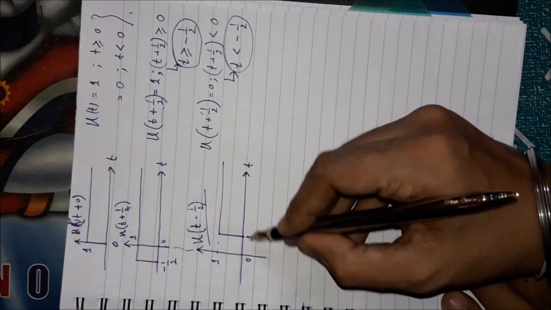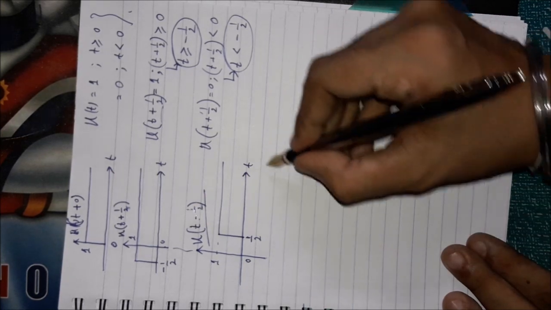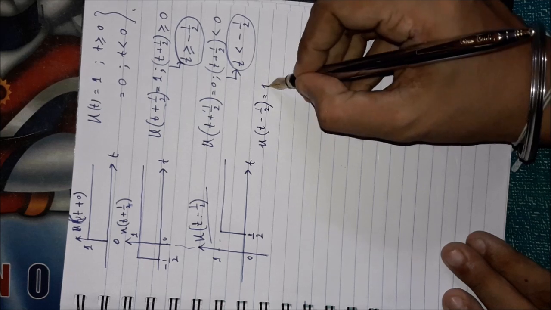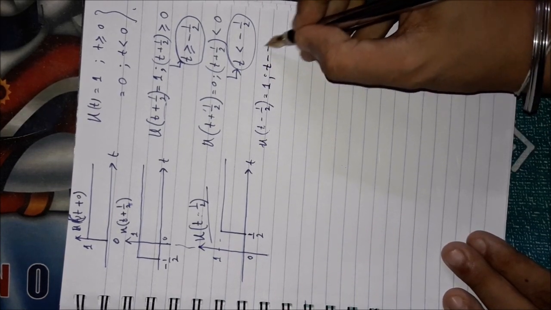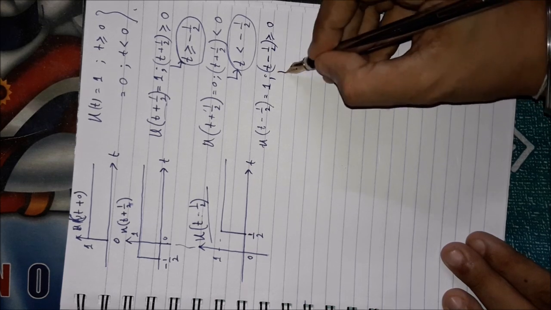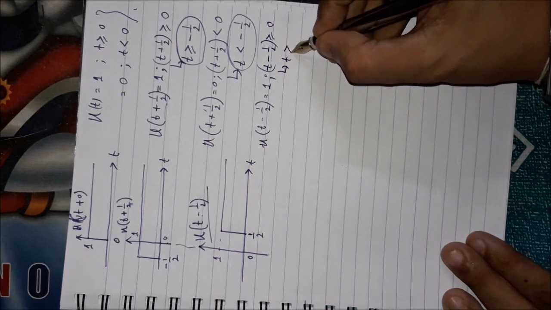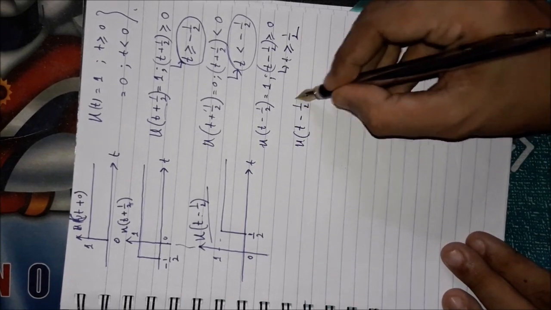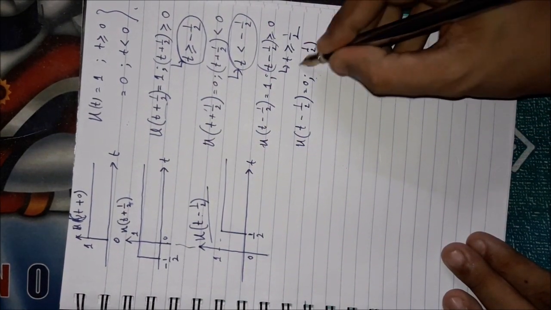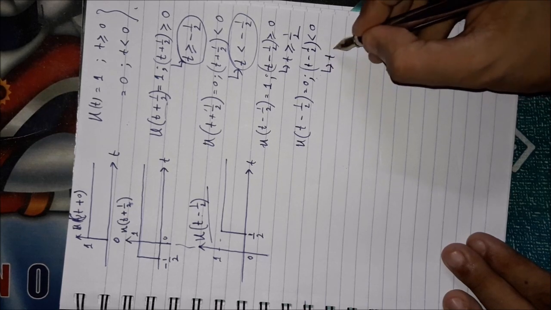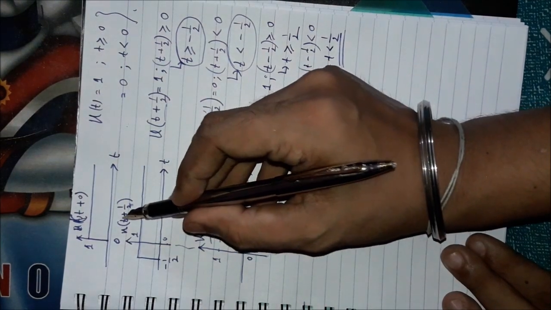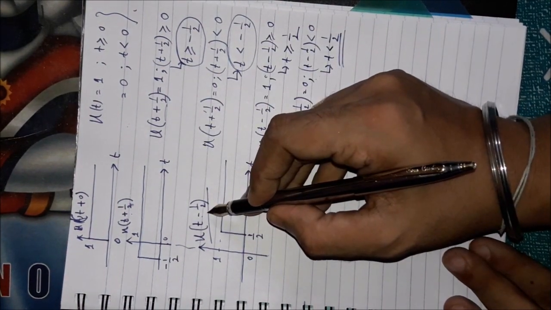For this case, u(t minus half) should equal 1 for t minus half greater than or equal to 0, which is t greater than or equal to half, and equal 0 for t minus half less than 0, or t less than half. So this is the time advanced signal, and this is the time delayed signal.